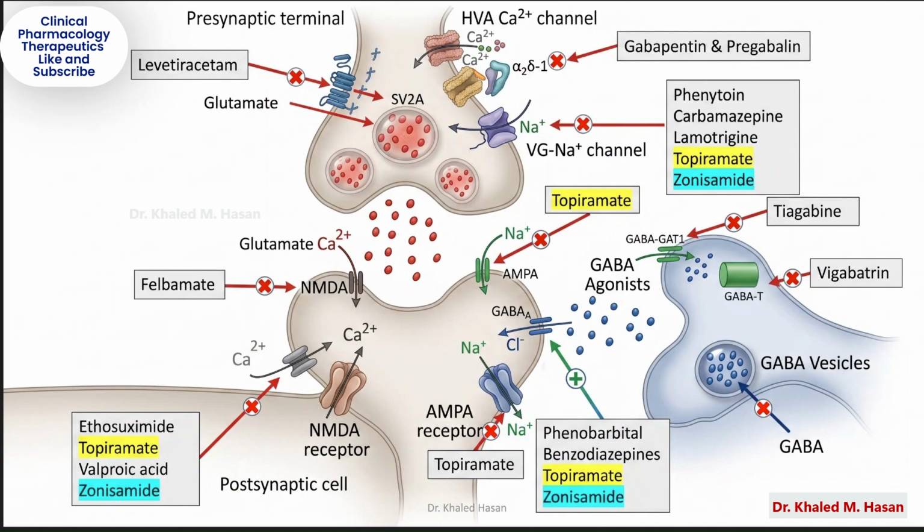So ultimately, anti-seizure drugs work by restoring the balance between excitation and inhibition in the brain. They do this by blocking sodium channels, blocking calcium channels, reducing glutamate activity, enhancing GABA activity, or decreasing neurotransmitter release. When excitation overwhelms inhibition, seizures occur. When balance is restored, seizure activity decreases.